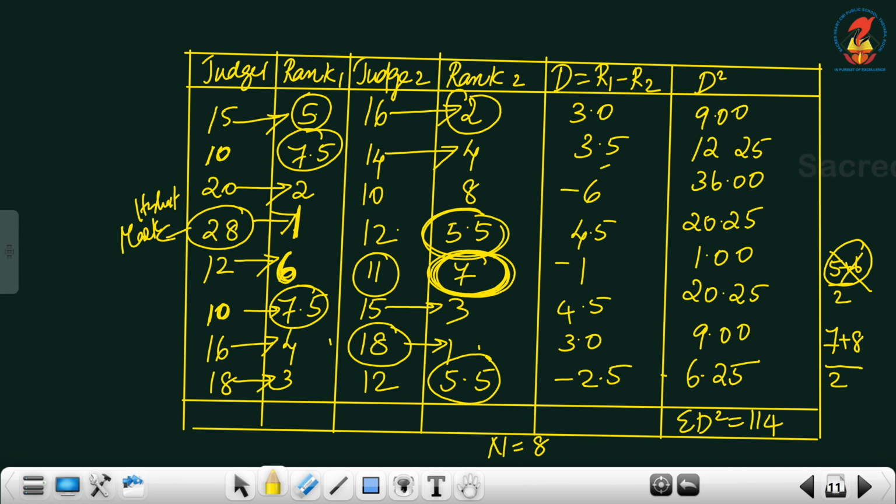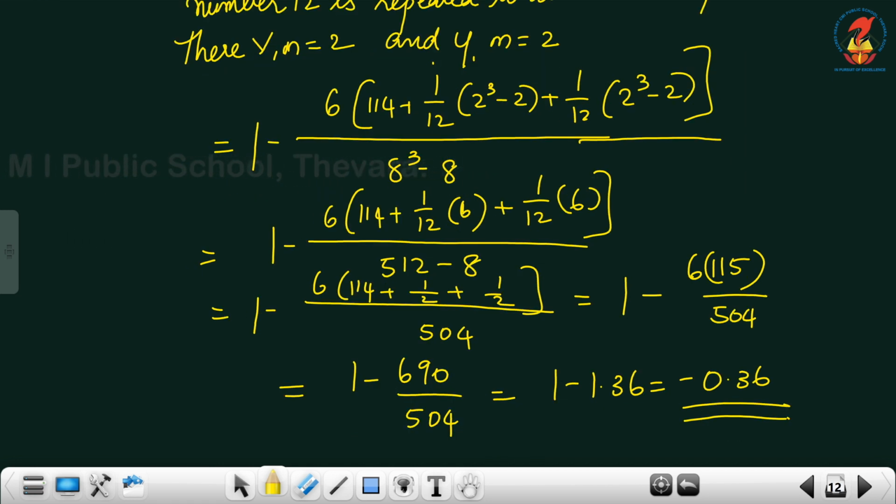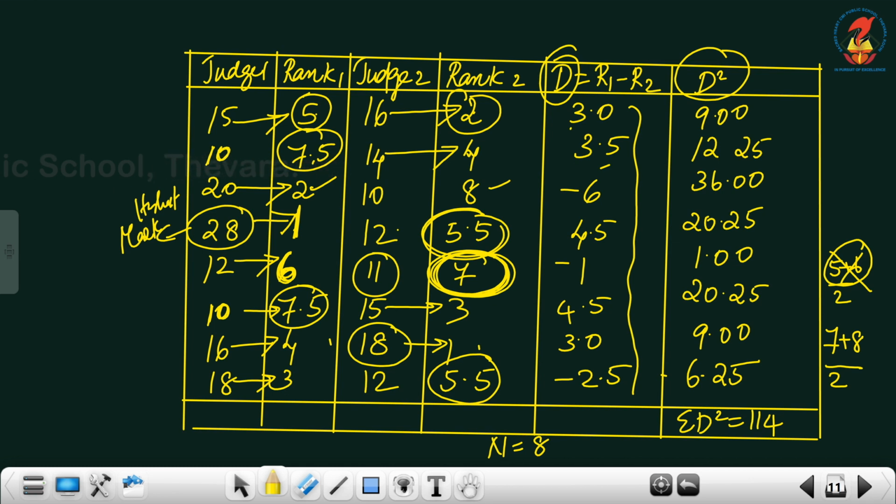How will you find out the difference? 5 minus 2, 3. 7.5 minus 4, 3.5. The difference between the two ranks, 2 minus 8, minus 6. After finding all the D, what you have to do? Square the D. Okay? You have to square the D. So you will be getting all the squares of the D. Find out the total of the D square. You will be getting it as 114.